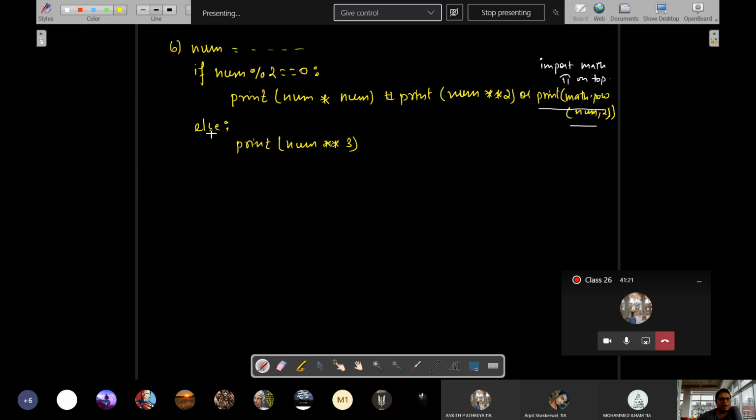Okay, so is this program clear? That means if the number is even, we will print its square, else we will print its cube, or you can also use math.pow(num, 3) here. But in that case, again, the import will be required at the top. Is it correct? Is it clear?